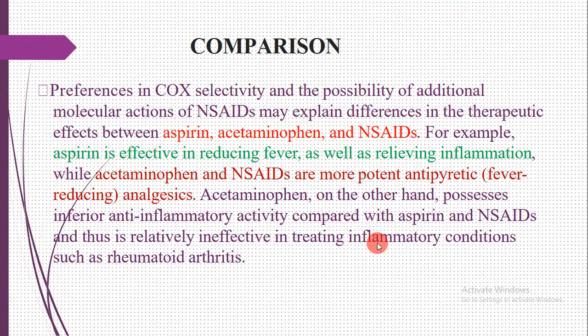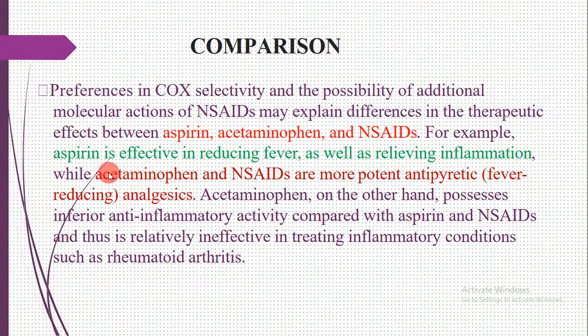Now in comparison, if we compare COX-I and COX-II inhibitors with NSAIDs, preferences in COX selectivity and the possibility of additional molecular action of NSAIDs may explain differences in the therapeutic effect between aspirin, acetaminophen and NSAIDs.